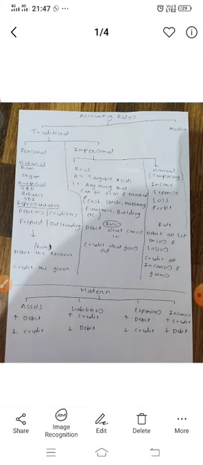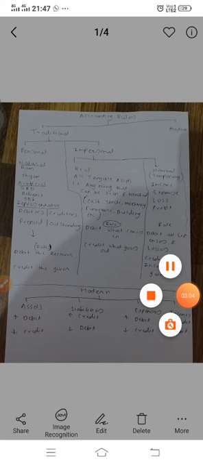Whereas impersonal account is not done for individuals. Impersonal is further categorized into two: real account and nominal account. Now we can say that broadly we have three accounts: personal account, real account and nominal account.